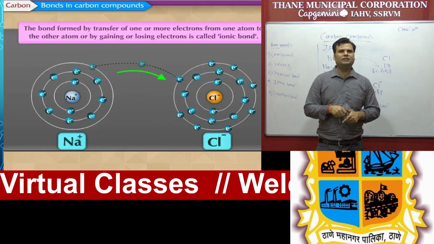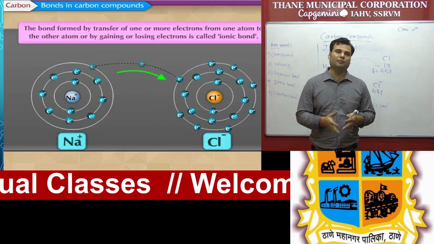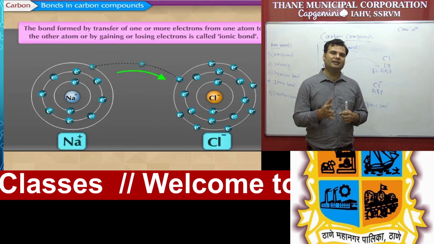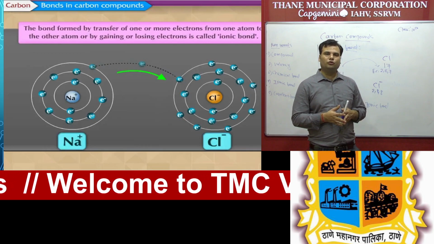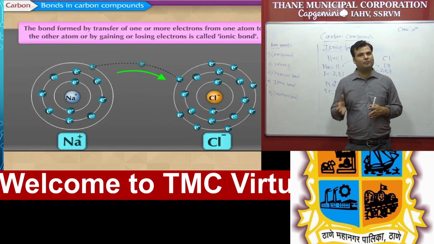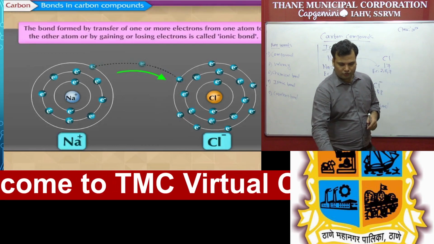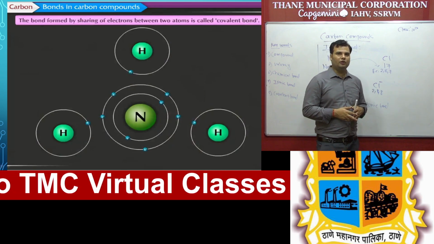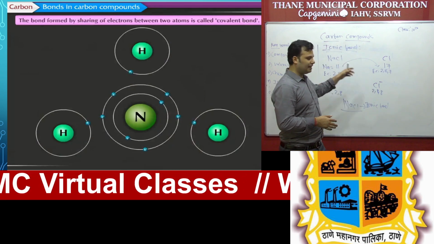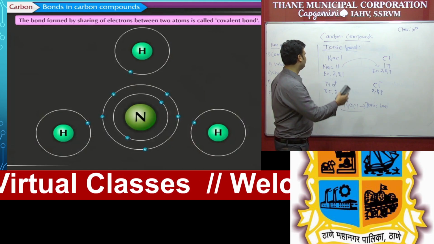So students, what are some special properties of ionic compounds? We know that you already completed this part in the previous lesson. What are the properties of ionic compounds? At least we have to study 2-3 properties of ionic compounds. So first, before going to that part, first understand what a covalent bond is.